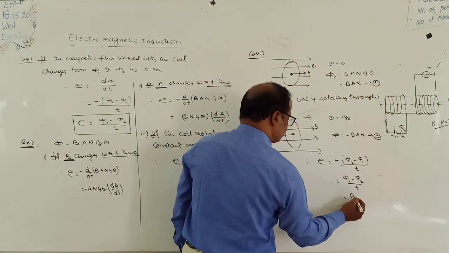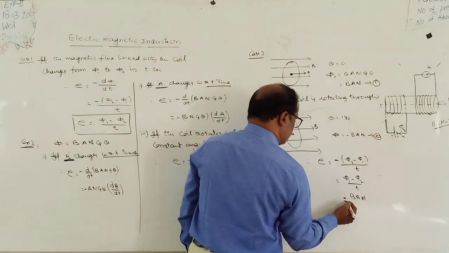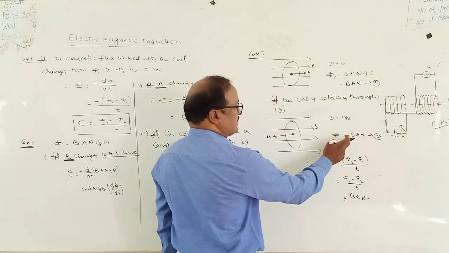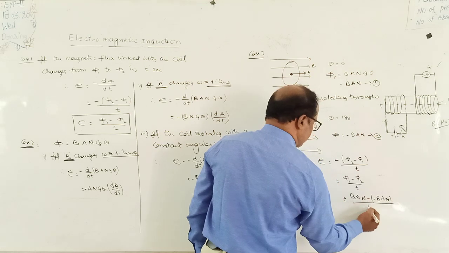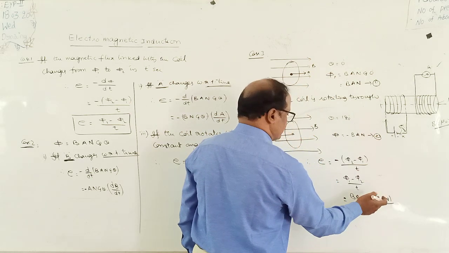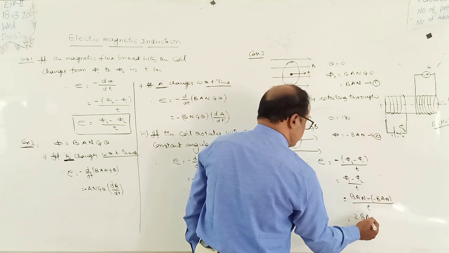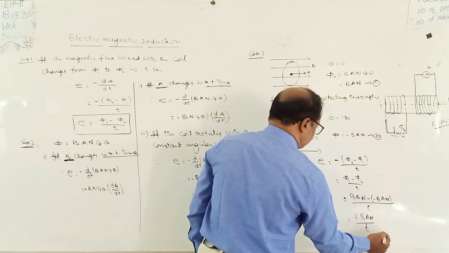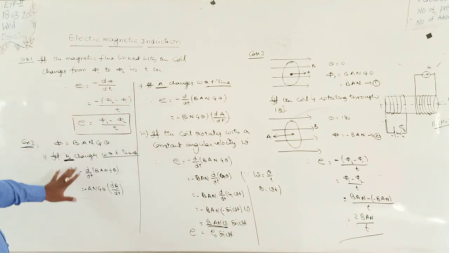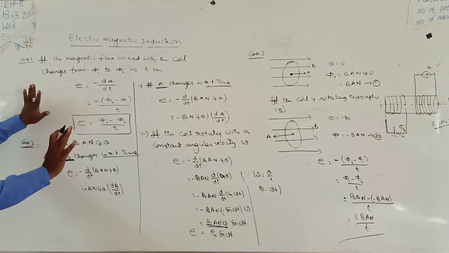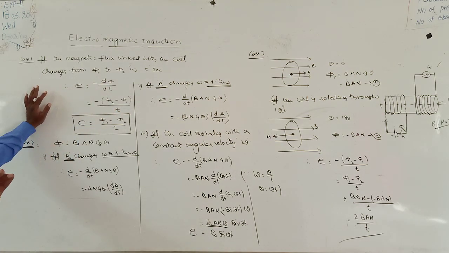BAN. Minus phi 2, which is minus BAN, by t. This is equal to 2BAN by t.